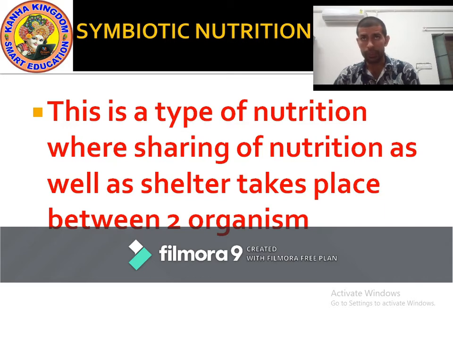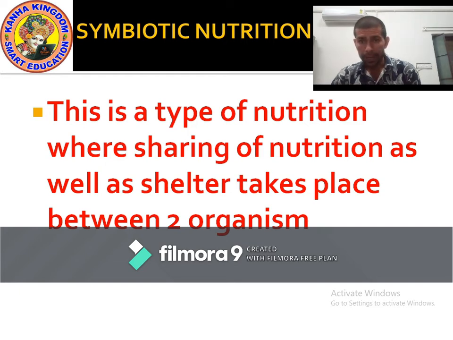Mutualism. So actually, in symbiotic nutrition, two organisms live together. This is a type of nutrition where sharing of nutrition as well as shelter takes place between two organisms.